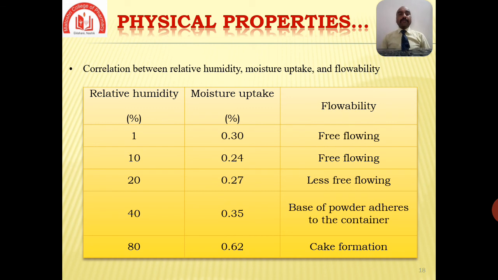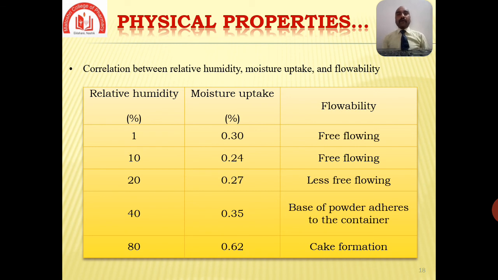At relative humidity 40%, the moisture uptake is 0.35%. So the powder adheres to the container, and it cannot flow properly. And if the relative humidity is 80%, the moisture uptake becomes 0.62%. So there is formation of a cake, which means not a single particle can flow.